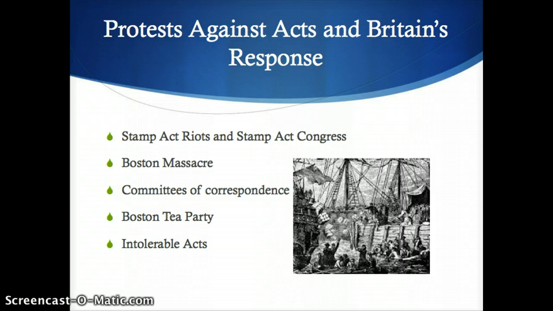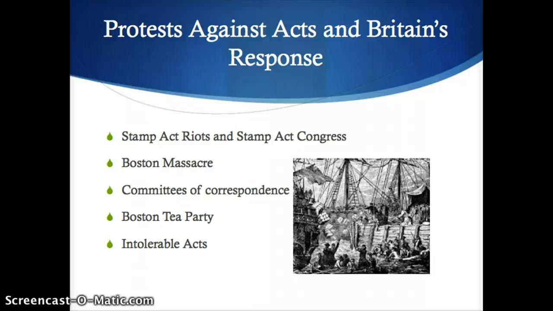The Boston Massacre was an instance where colonial people were shouting insults at British soldiers, and due to a misunderstanding, one of the soldiers thought he was given the order to fire and ended up firing. Only 5 people were killed, but it had the potential to be a huge massacre. The Boston Massacre also aligned Parliament as well as the colonies, and as a result, opposition died down for a little while. Although protests died down, many colonists were setting up committees of correspondence.